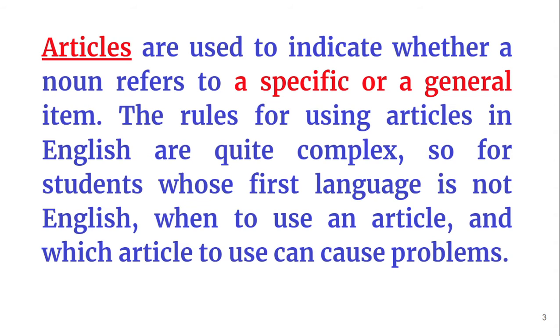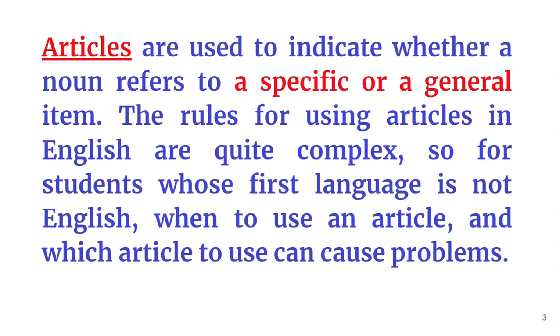What decides whether it is general or particular again depends on the listener. Somebody may ask, how can anybody say any dog when he is saying a dog? It is not the speaker that is important, it is the listener. When we are saying something to somebody, we should decide whether the listener knows about that particular noun.